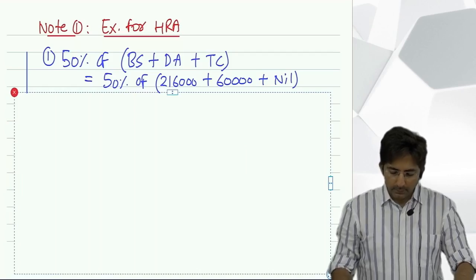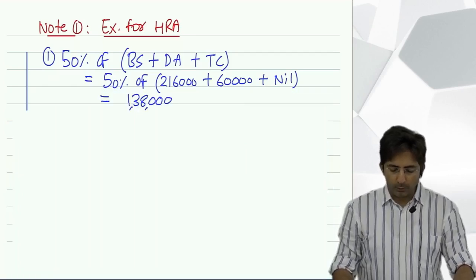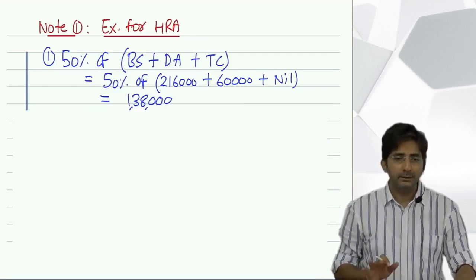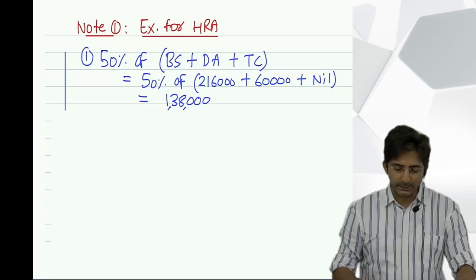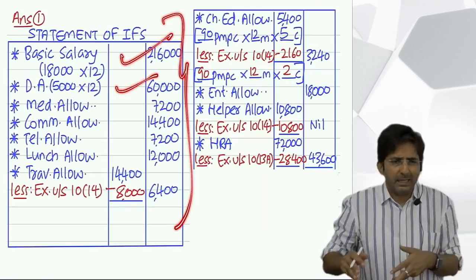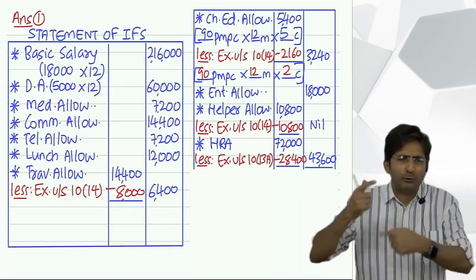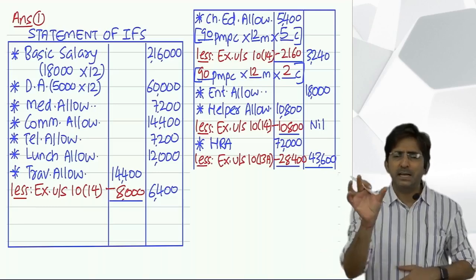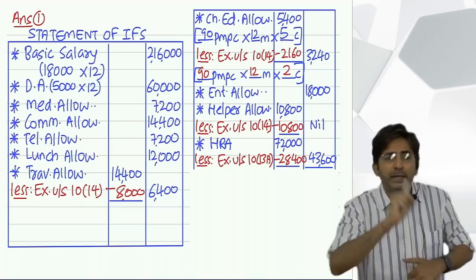1,38,000. Some student asked me the doubt, sir, we are giving the effect of dearness allowance twice. We are not giving the effect twice. The main effect of basic salary and dearness allowance was in the statement. Right now we are just doing the calculation of the formula, trying to find out how much exemption should be given.